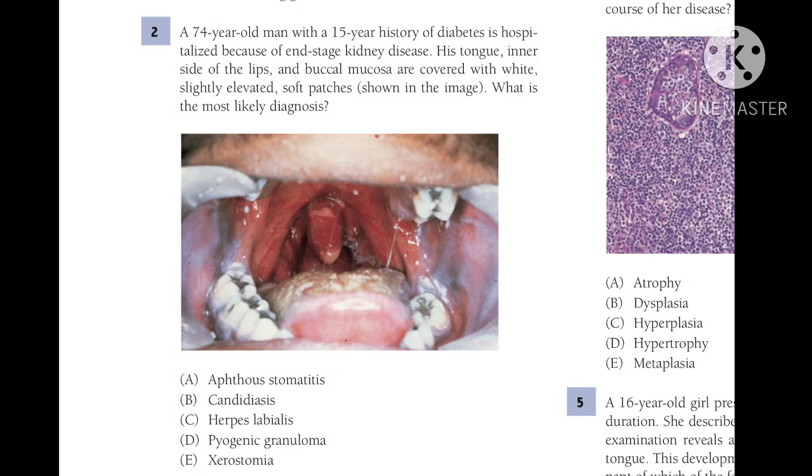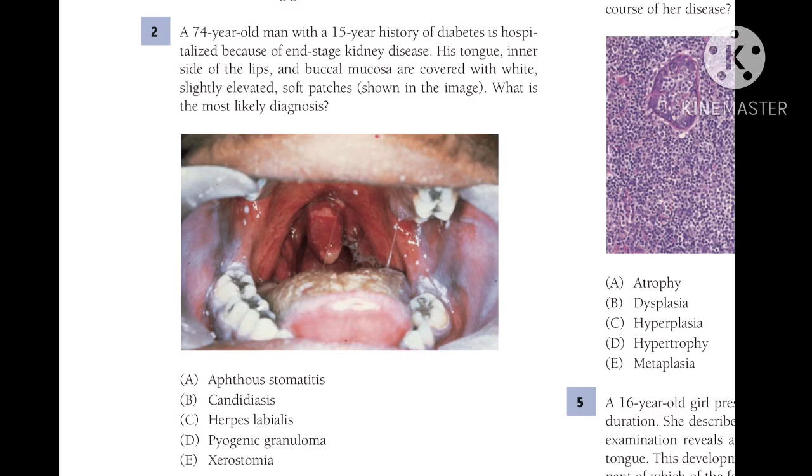So we can see that the patient is a diabetic patient, and diabetic patients' immunity is weaker than that of the normal person. That's why they're more prone to get infections, and the healing process is also weaker in such patients. That's why the opportunistic bacteria get a chance to proliferate, and they can cause various infections. And this patient has also end stage kidney disease because of the diabetes, so he's also suffering from diabetic nephropathy.